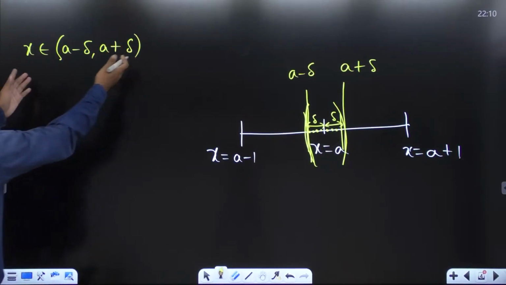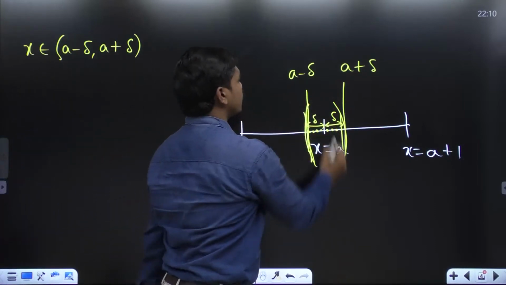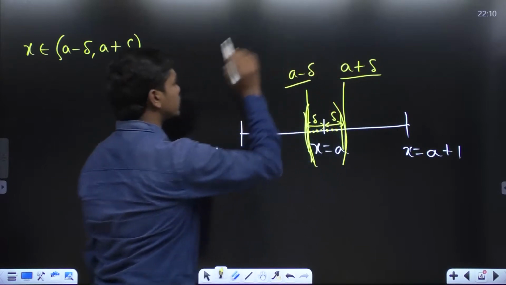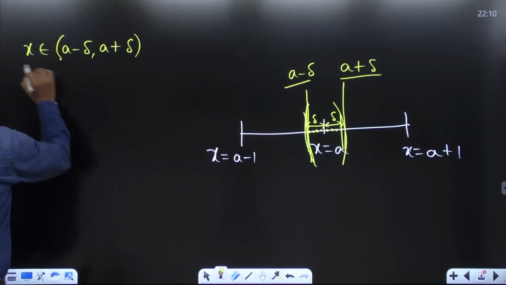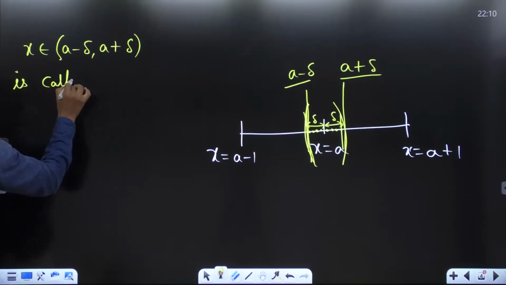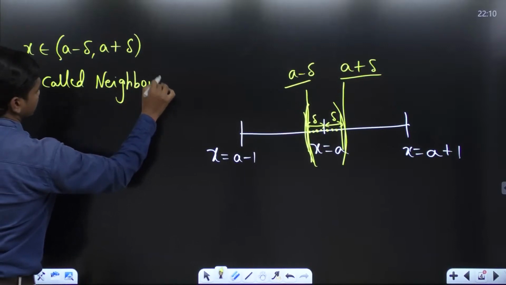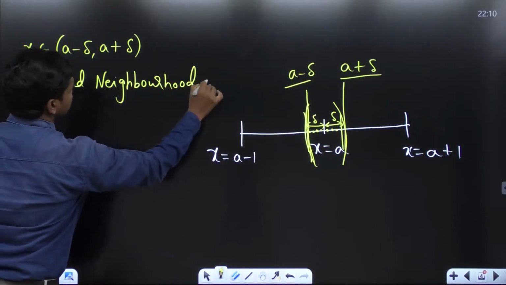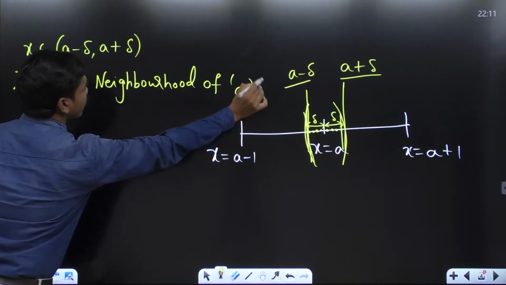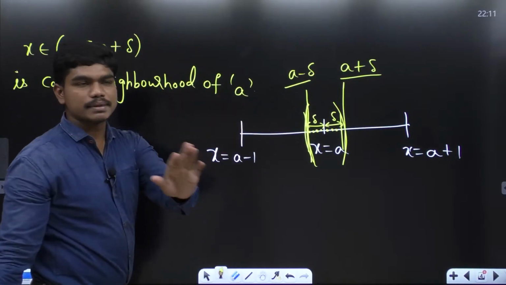This is an open interval which includes all the values of x between these two limits, a minus delta and a plus delta. So this interval is called the neighborhood of a, because the values lying in this interval are very close to a and they are neighbors of a.